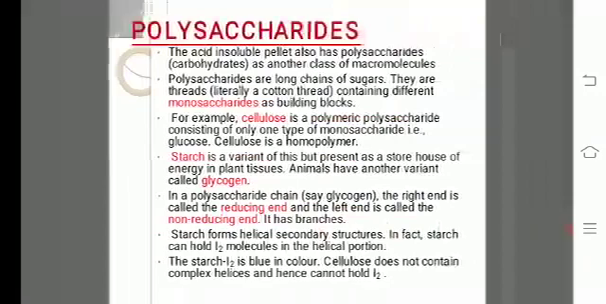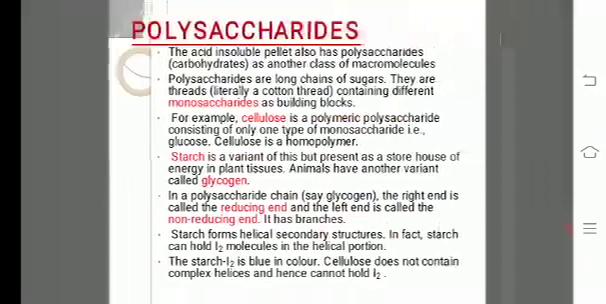Coming to polysaccharides. Polysaccharides are long chains of sugars. The acid insoluble pellet also has polysaccharides as another class of macromolecules. They are threads, literally like a cotton thread, containing different monosaccharides as building blocks. So monosaccharides are the building blocks of polysaccharides.